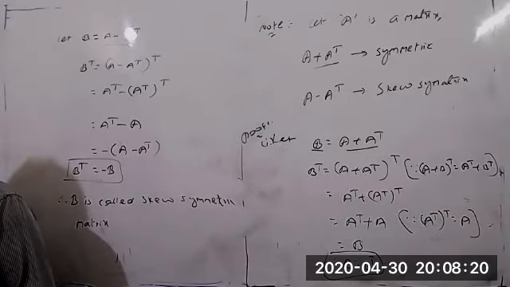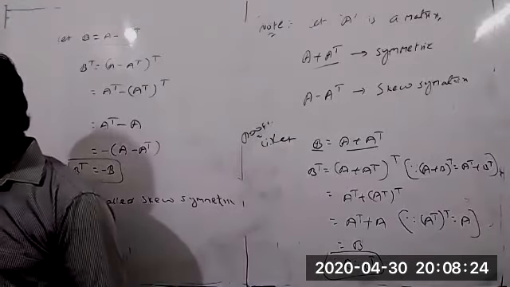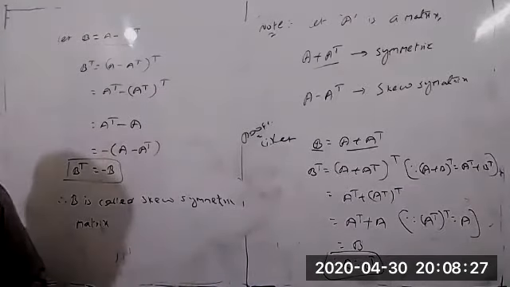What is that? Any square matrix can be expressed as the sum of a symmetric and a skew symmetric matrix.